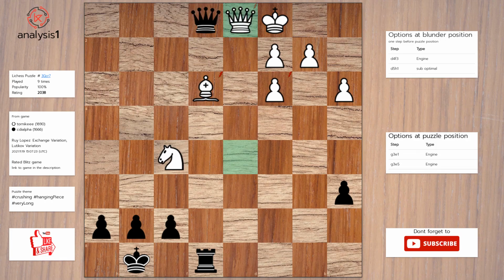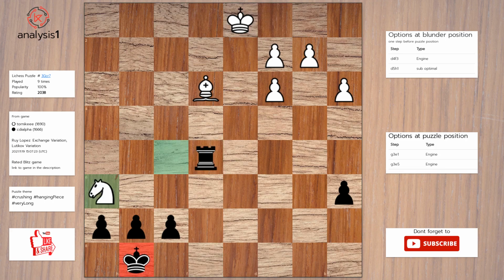Queen to d1. Queen takes queen, check. King takes queen. Rook to e5. Knight to h6, check. Pawn takes knight.